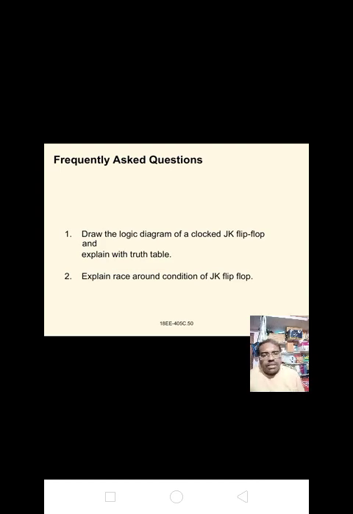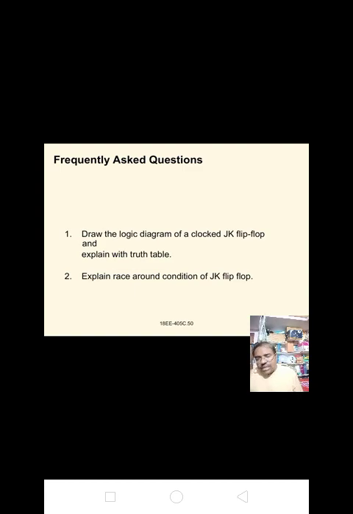It is nothing but the JK flip-flop. I will check some more information on the JK flip-flop. This JK flip-flop is introduced because of the invalid condition of the RS flip-flop, that is R equal to S equal to 1. It is determined with the help of the JK flip-flop.